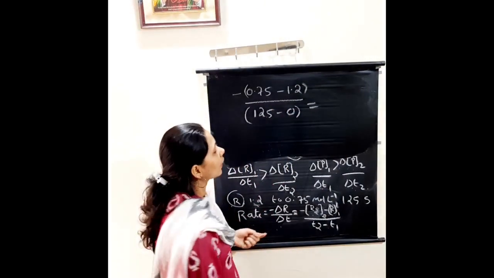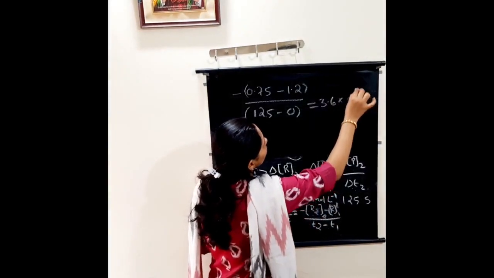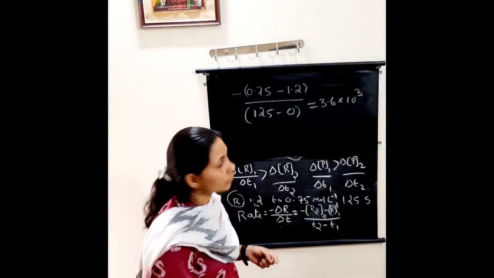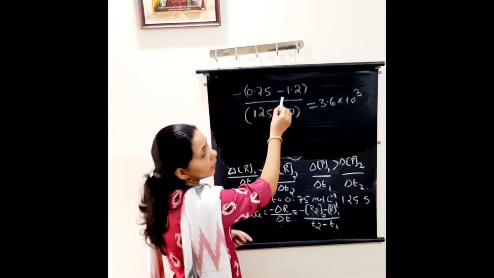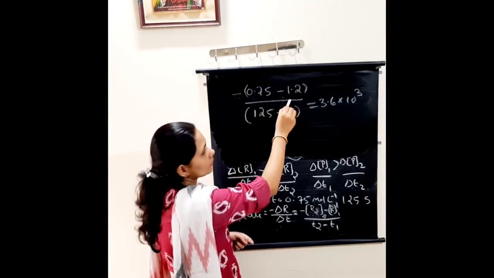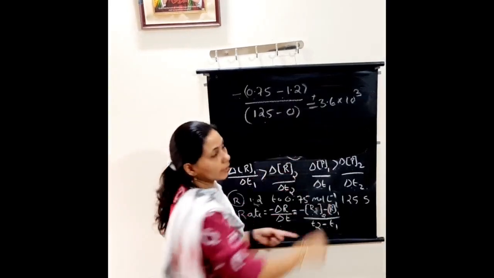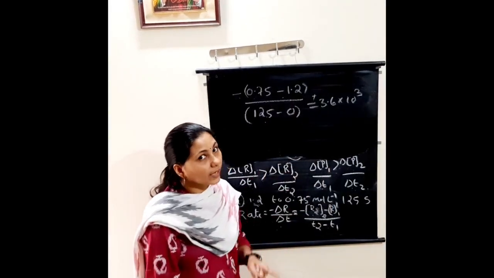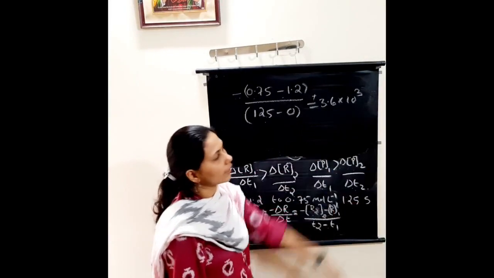Okay. So after calculating we will get 3.6 into 10 raised to 3. How we will calculate? This is minus. Minus into minus will come positive, right? So this top value will become positive. Here it is already positive. So after calculating we are getting plus 3.6. So the rate of a reaction will always be positive. We will get 3.6 into 10 raised to 3.